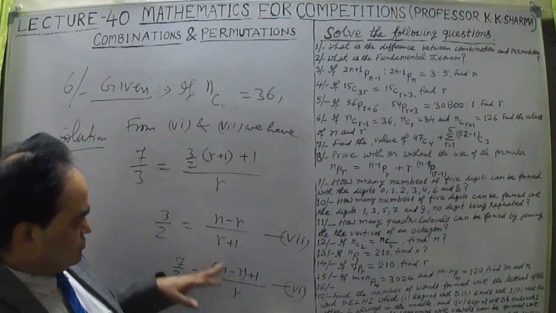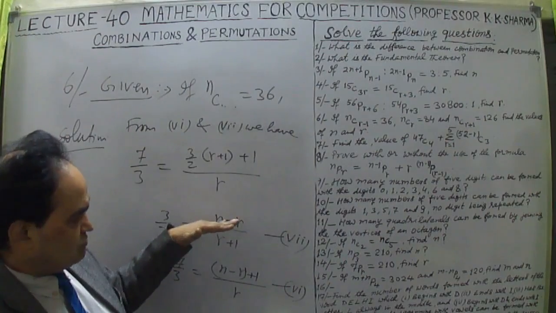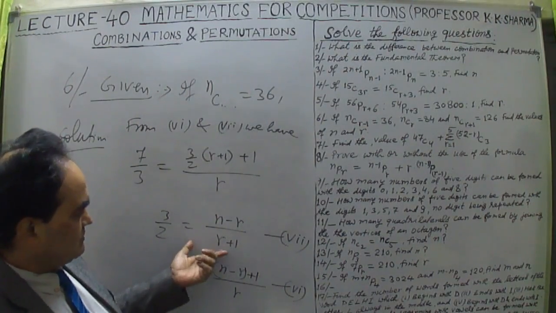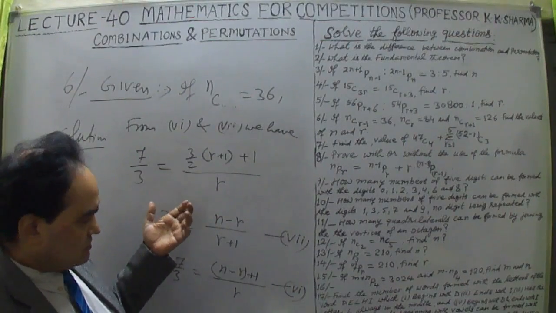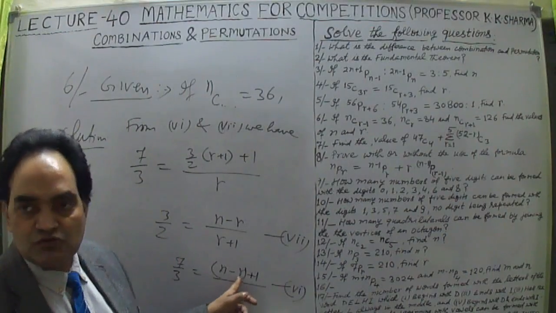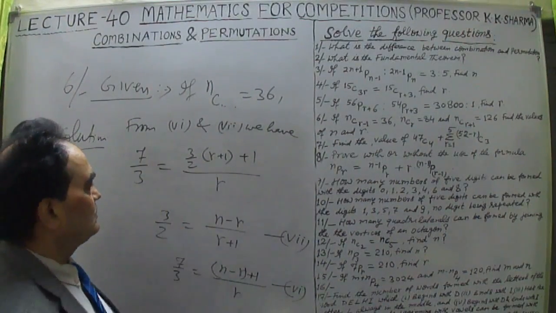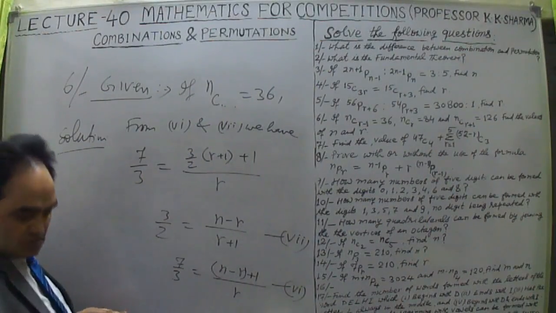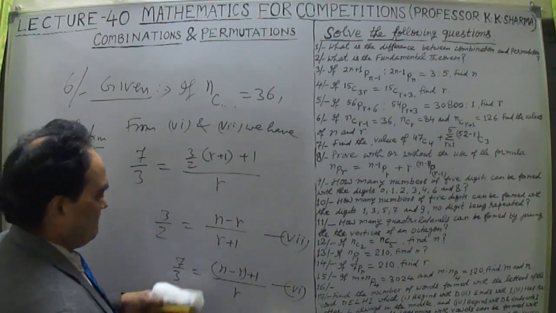Right? So from 7th equation, the value of n minus r, we have substituted in this equation, 6th one. In place of n minus r, we can substitute this value, 3/2 into r plus 1. Now let me solve this for r.